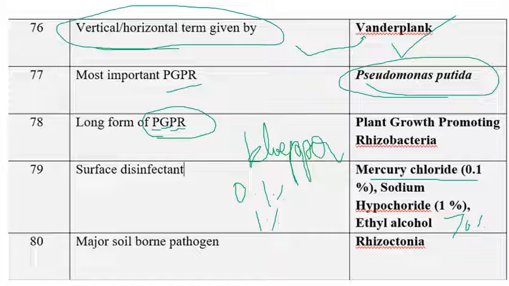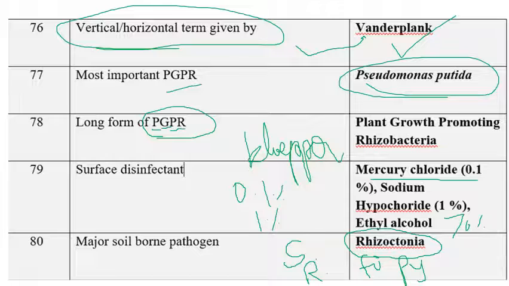The next one is major soil-borne pathogen. Among the given ones, all are airborne or some other diseases, but Rhizoctonia is a major soil-borne pathogen. I would like to tell you one more thing here. We know very well that important soil-borne pathogens are Sclerotium rolfsii, Rhizoctonia solani, Fusarium, Pythium. These are all important soil-borne pathogens. Of course, many more will be there, but I am telling only some of the important ones.